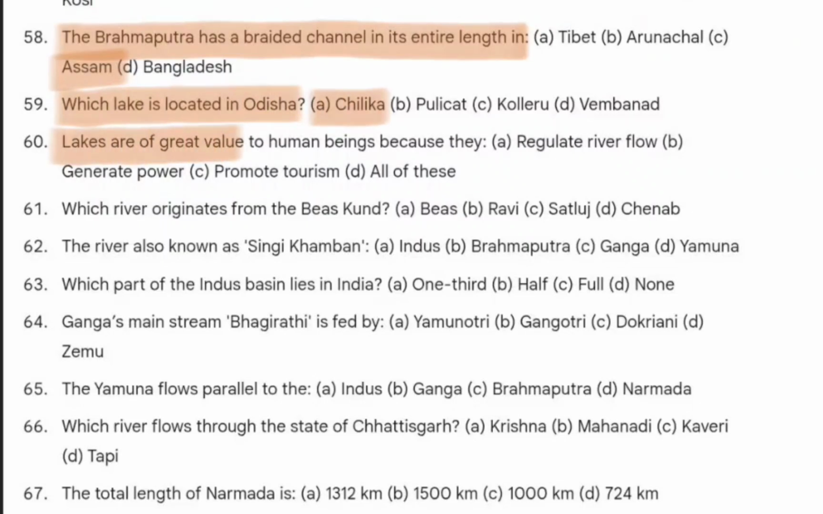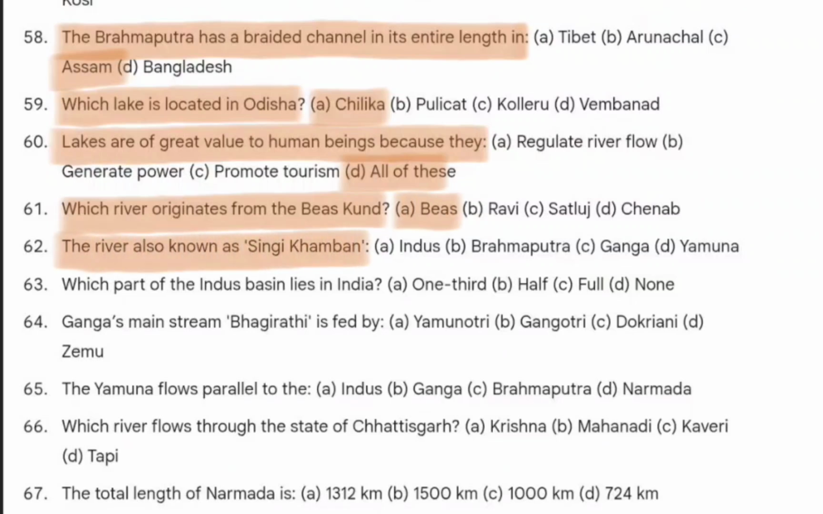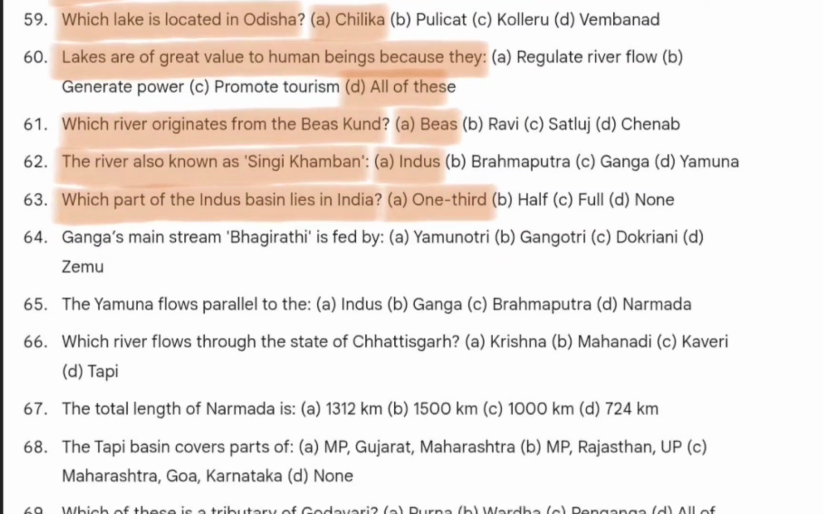Lakes are of great value to human beings because they regulate river flow. All of these. Which river originates from the Byas Kund? Byas Kund, the river that originates from there is Byas. The river also known as Singhi Khamban, that is Indus. Which part of the Indus basin lies in India? That is one-third.